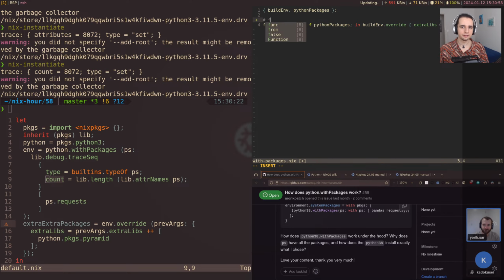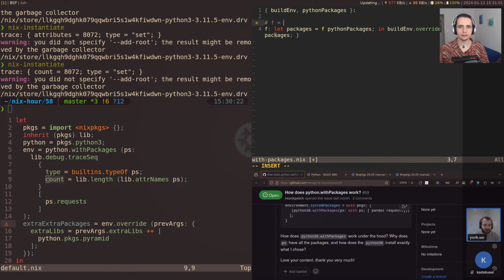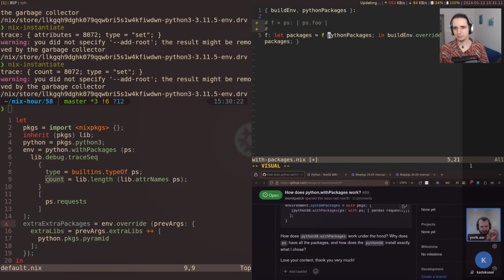The f here, in our case, is like ps something, ps.foo. And so if we pass the Python packages argument to it here, ps will be Python packages, like this. Okay, then Python packages comes from up here.